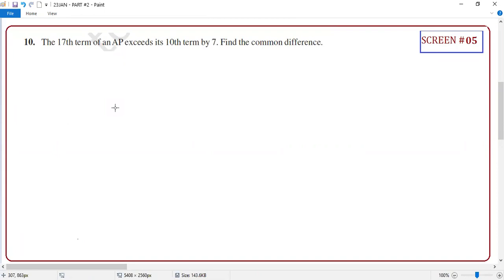The 17th term of an AP exceeds the 10th term by 7, students. Clear? So what is that expression? Anyone can tell me how to write it? A plus 16D minus A plus 9D is equal to 7. Okay, before that, A17 equal to A10 plus 7, right? This is what is given. Your 17th term of AP exceeds its 10th term by 7. Correct or not?